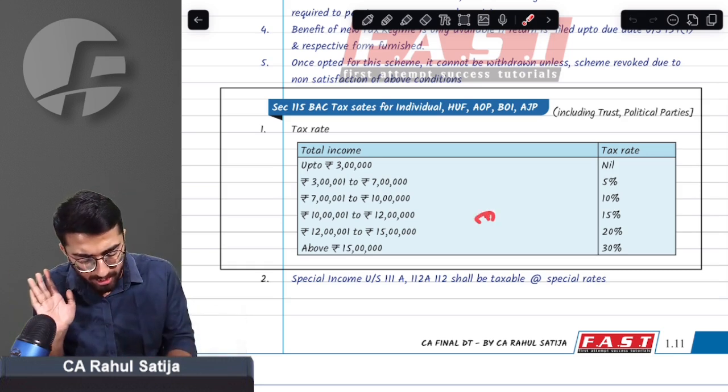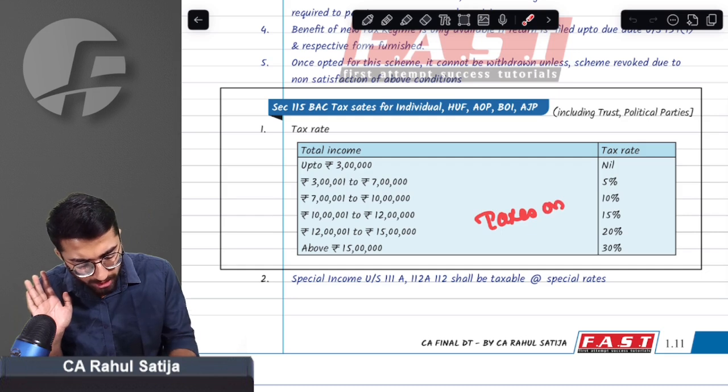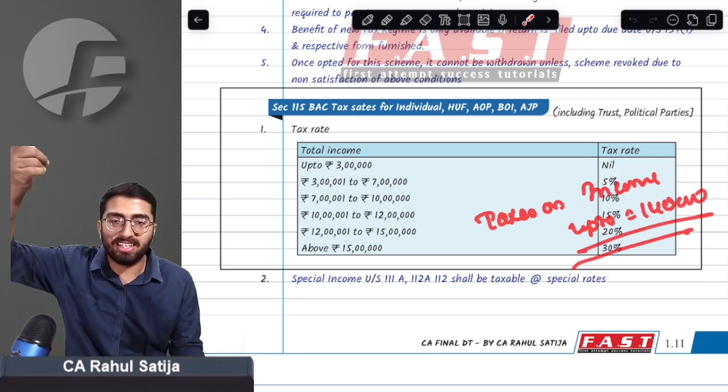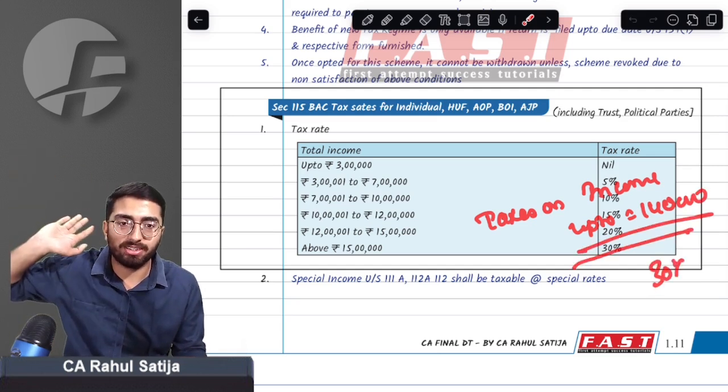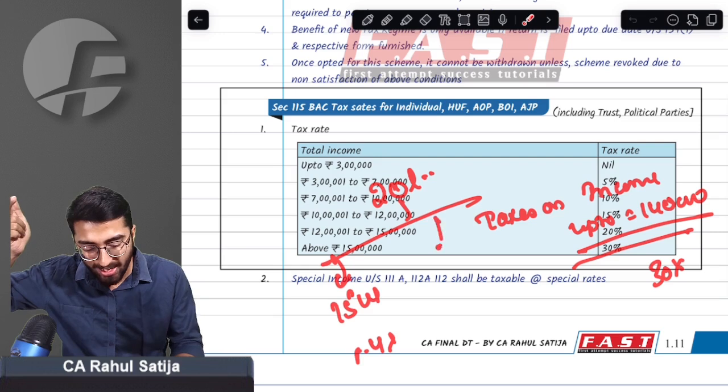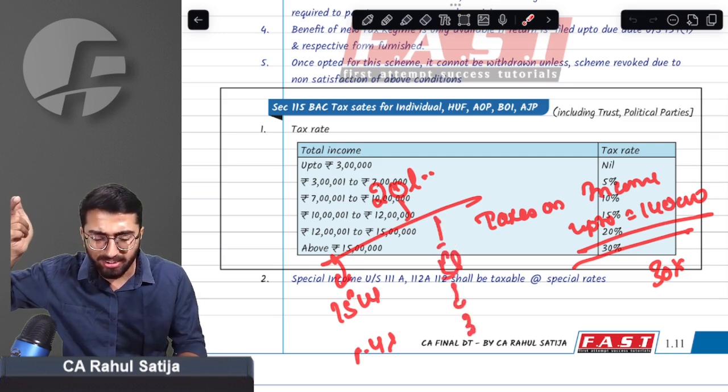Sir, how can we learn this tax rate? Just remember, taxes on income up to 15 lakh will be 1,40,000 rupees. And whatever income is exceeding 15 lakh, you have to calculate at 30%. For example, if you have income of 20 lakh rupees, just split the income: up to 15 lakh, taxes will be 1.4 lakh, and the 5 lakh above will be taxed at 30%.